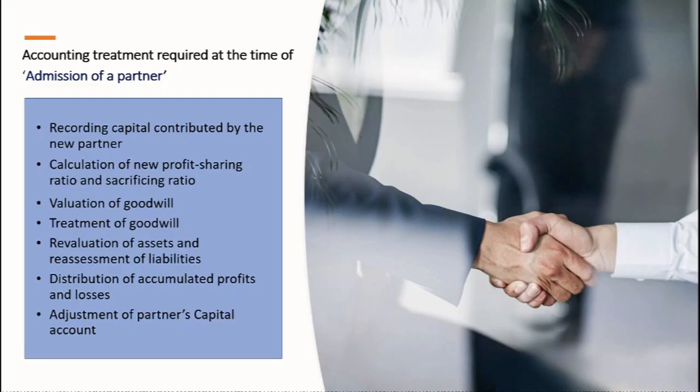Now in case of admission of a partner, these are the things which we are going to learn as accounting treatment. The treatment required at the time of admission of a partner is the recording of capital contribution by the new partner, the one which he brings in, calculation of new profit sharing ratio and sacrificing ratio, valuation of goodwill, which we have already learned, and my videos are available. You can see the link in the description box.